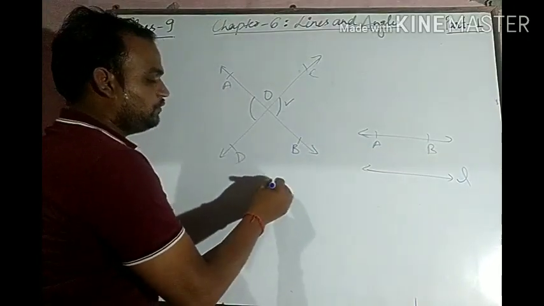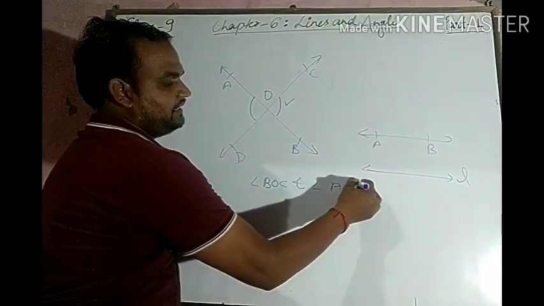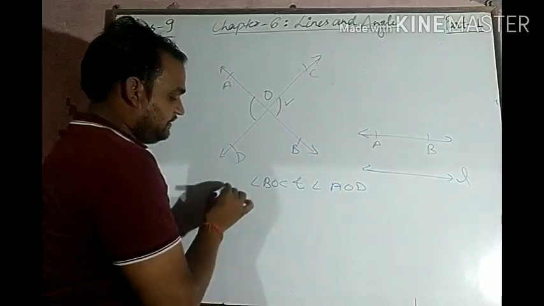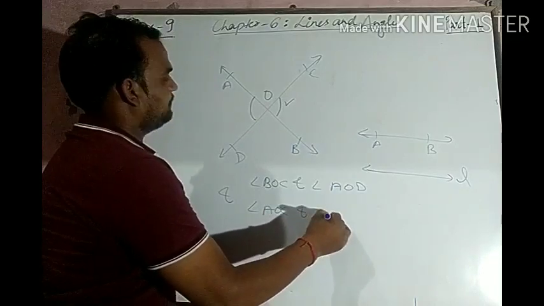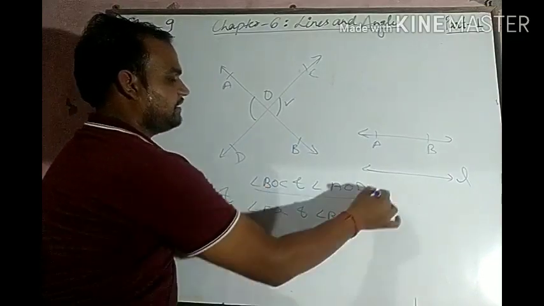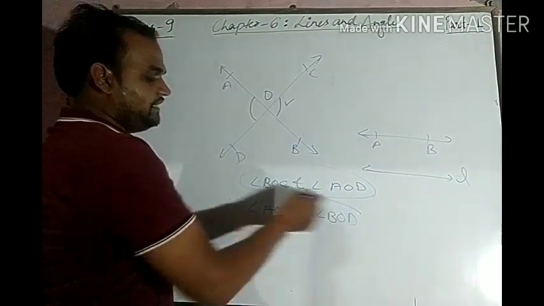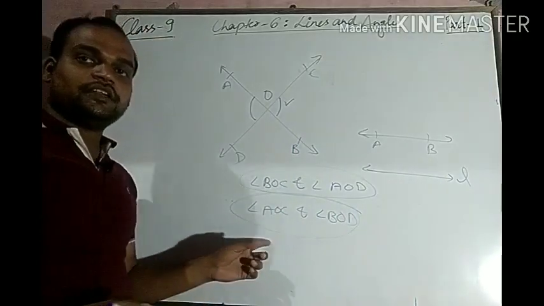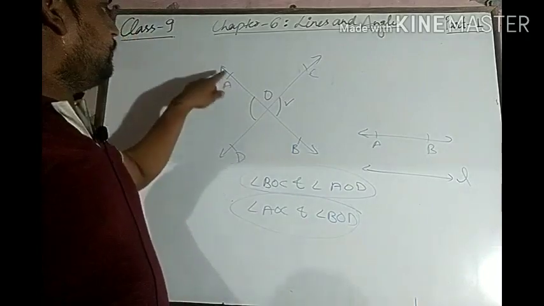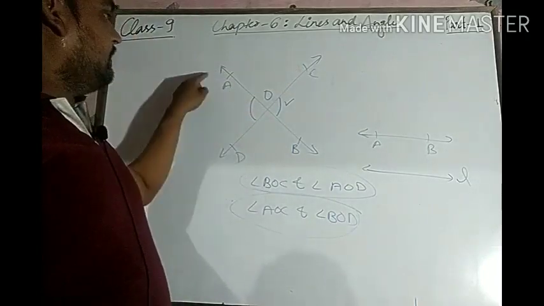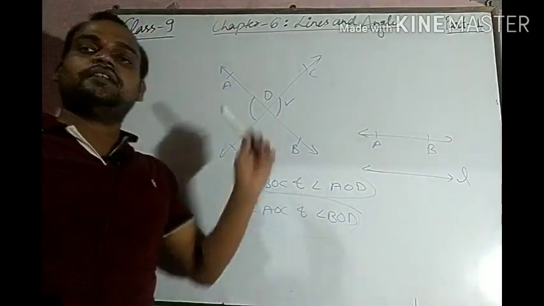Means angle BOC and angle AOD are vertically opposite angles, and angle AOC and angle BOD are also vertically opposite to each other. Angle AOC and BOD, angle AOD and BOC. These two pairs of vertically opposite angles are formed.